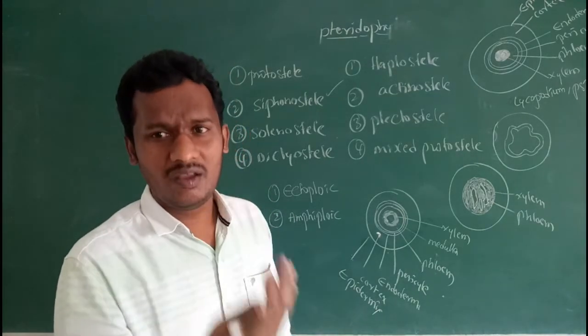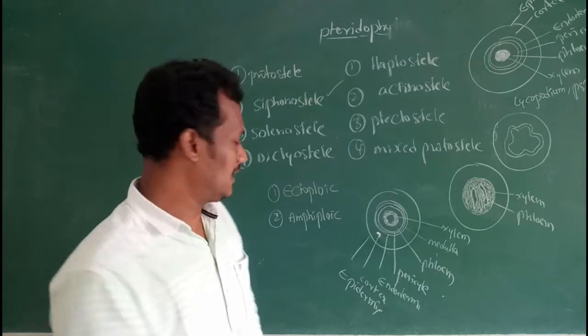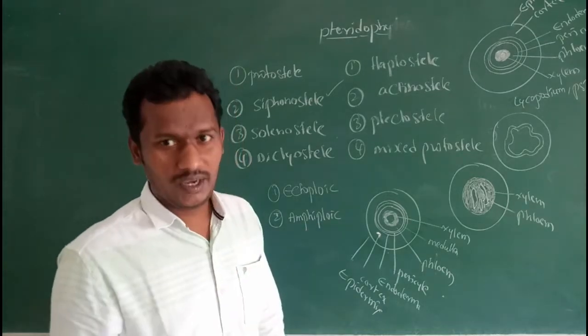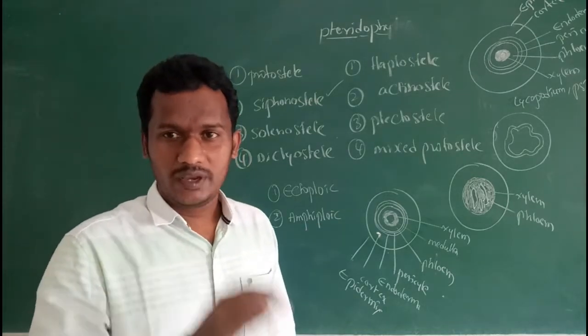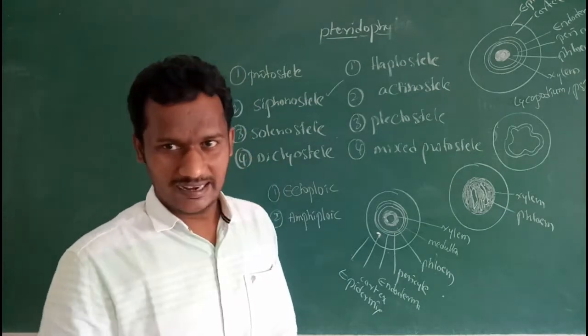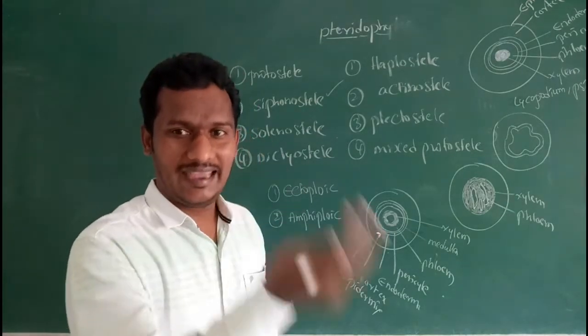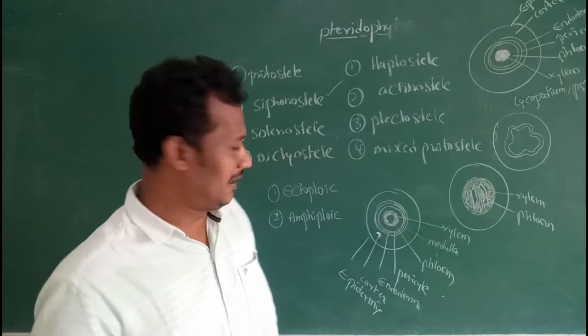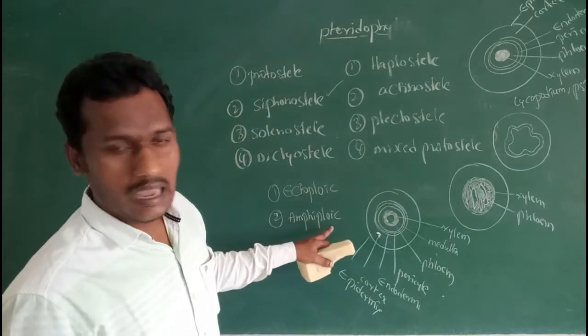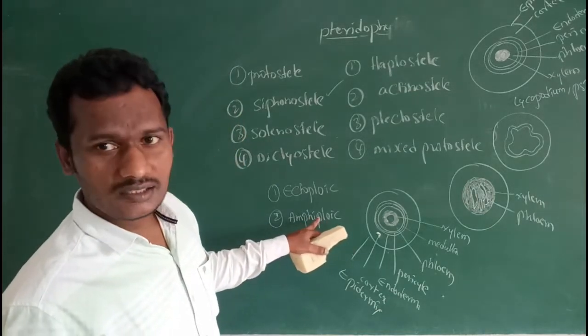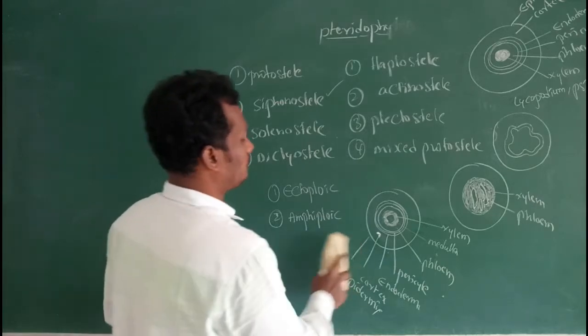That means only one side is present. Then in amphiphloic siphonostele, phloem is located on both sides of the xylem. That means the external and internal condition is known as amphiphloic siphonostele.